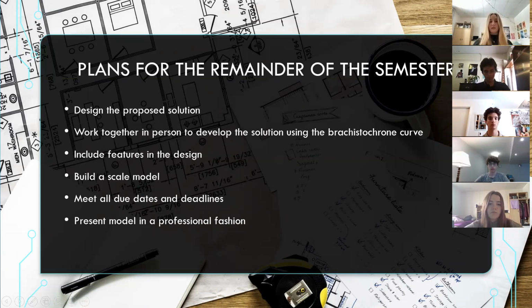Throughout the remainder of the semester, there will be due dates that the group will work towards and abide by, as well as continue to follow these dates set out at the beginning of the semester. The group will work together until the end of the semester, where a scale model of the proposed solution, as well as continuous knowledge gained throughout the process of the build, will be presented in a professional fashion. The group will receive feedback as the semester progresses and continue to learn and improve from that feedback to build the best model possible. Each member will put in an equal and fair amount of time for both individual and group assignments, as well as contribute ideas and collaborate with other group members to ensure the project is its best.